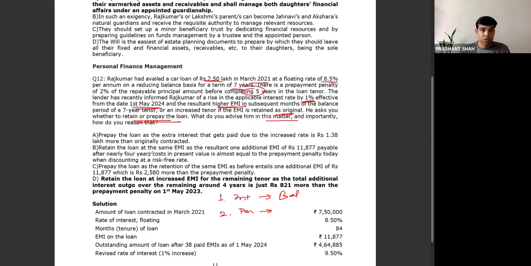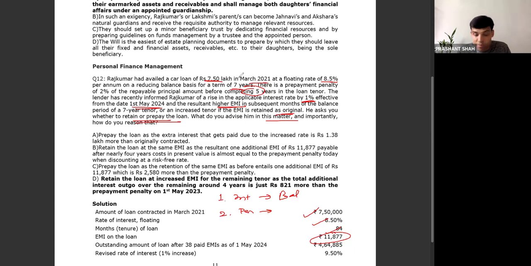Number one, first we have to identify the EMI. So I take the loan amount to be 7.5 lakh. The interest rate is given to us. Tenor is 84, and if you find out the EMI, this is going to be the answer. Now, once again, the most tricky component of the question is finding out the number of payments which have already gone by.